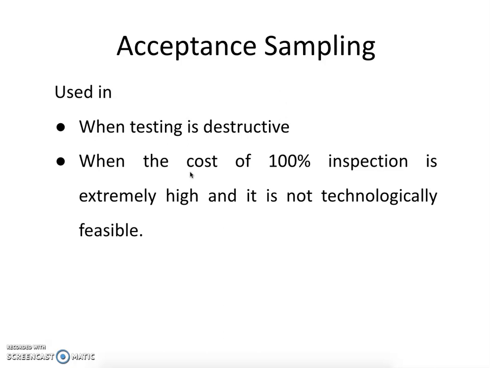If they turn out to be a quality product, then we accept the entire batch. It is also used when the testing is of the destructive kind, where we cannot restore the samples back.